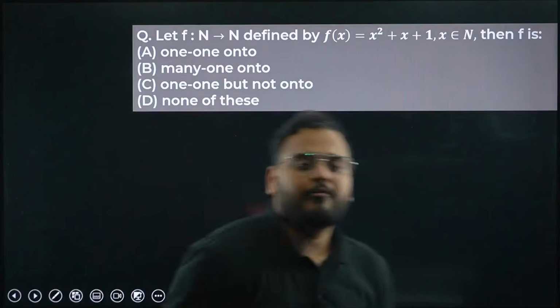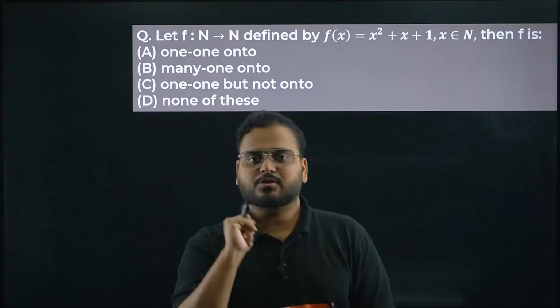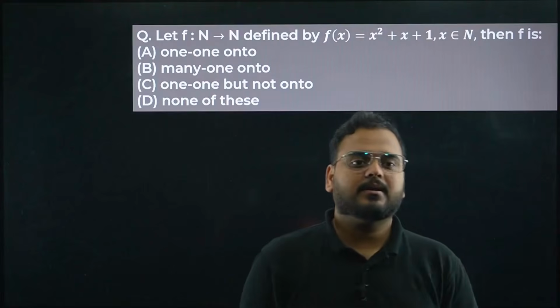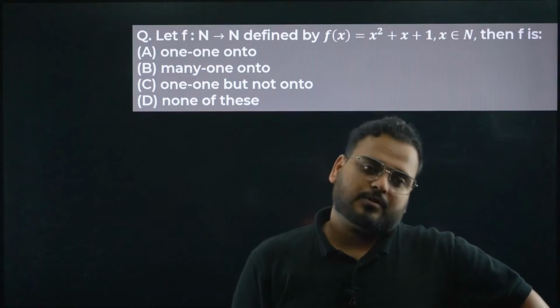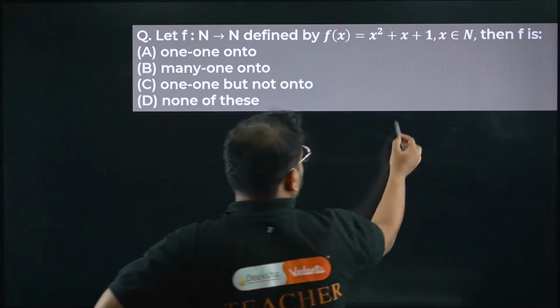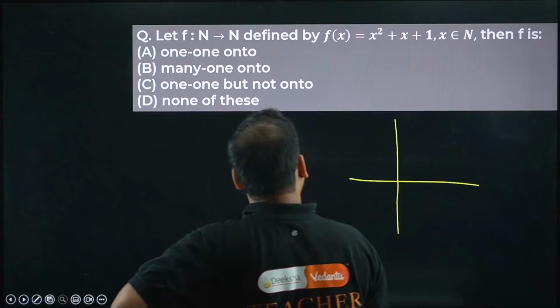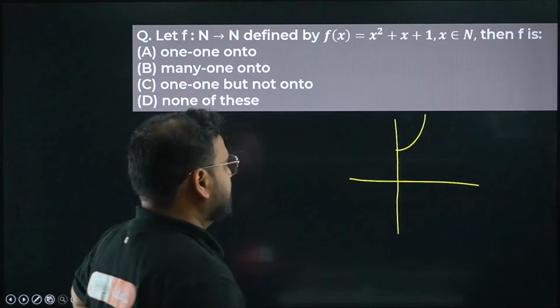Moving on. We have a function defined from natural numbers to natural numbers. The domain is natural numbers and the codomain is also natural numbers. The function is x square plus x plus 1. Alright. Then f is a quadratic function. Have a look. When x is 0, y is 1. That's the function actually.